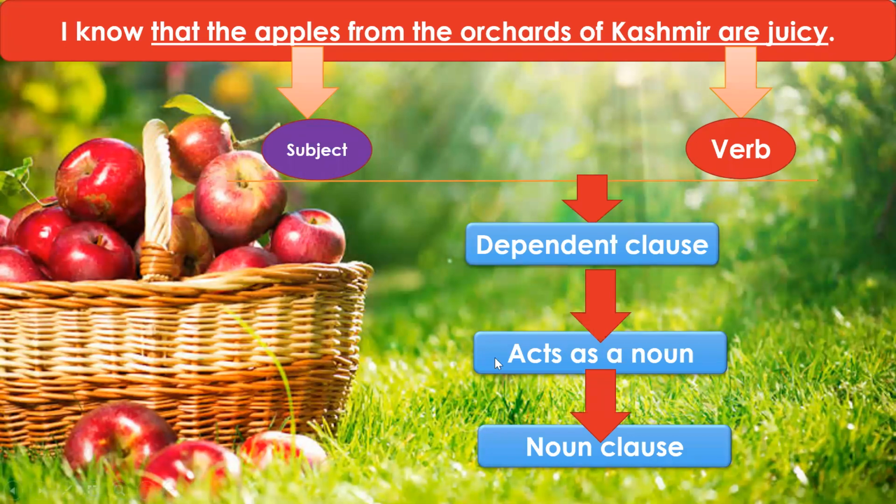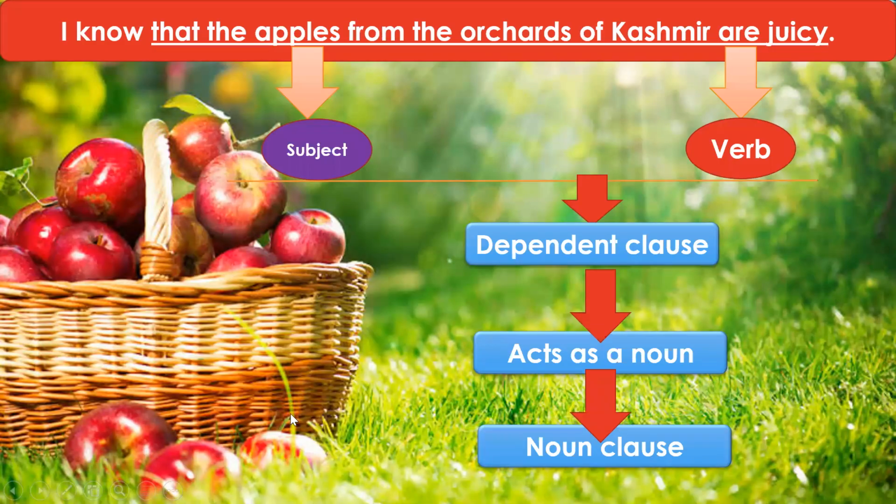And now we'll see how it is performing the function of a noun. When you are identifying a noun, you ask the question what? I know. I know what? I know that the apples from the orchards of Kashmir are juicy. Therefore, this is acting as a noun. When you ask the question, what do you know? I know that the apples from the orchards of Kashmir are juicy. This is acting as the object of the verb know, and it is acting as a noun. Therefore, it is a noun clause.